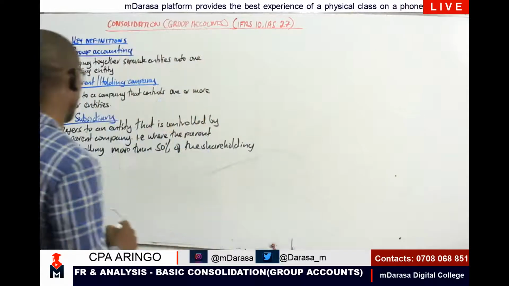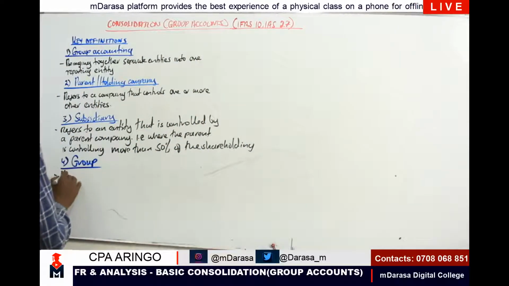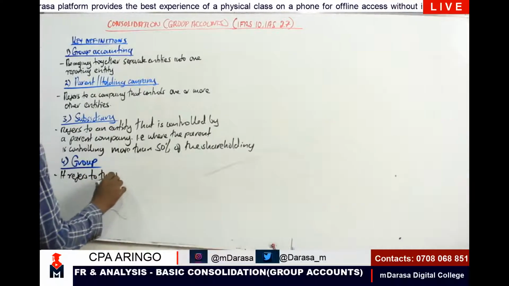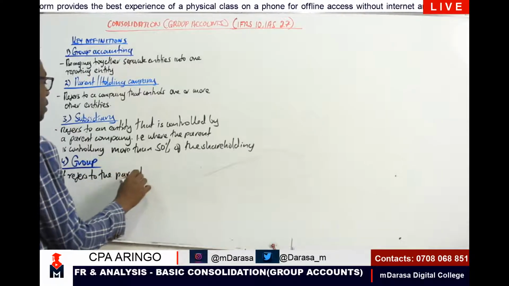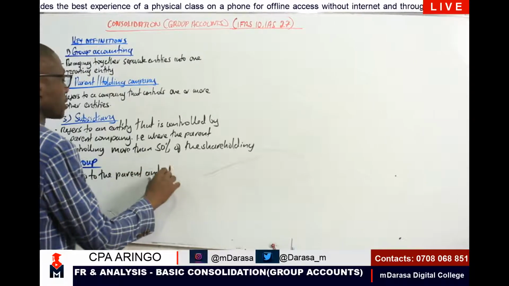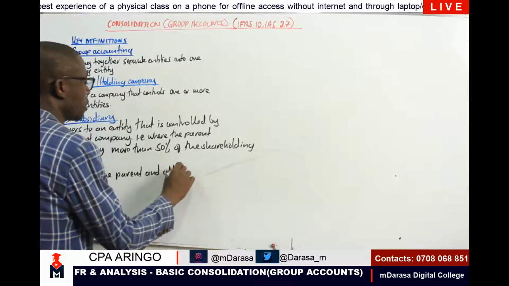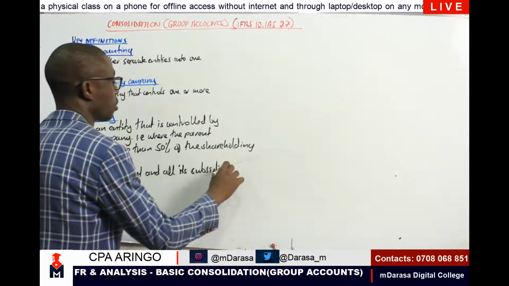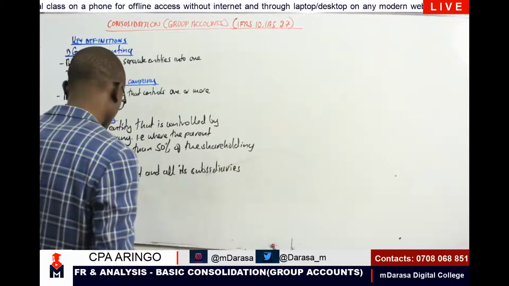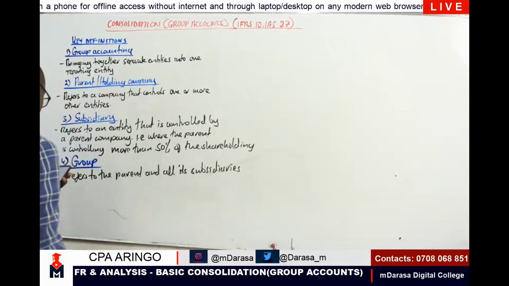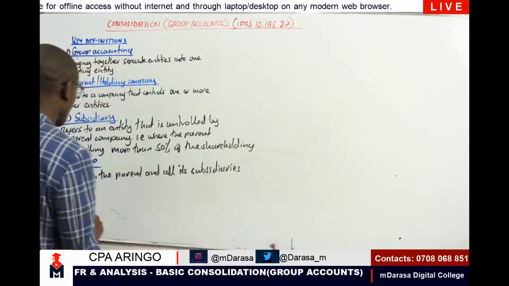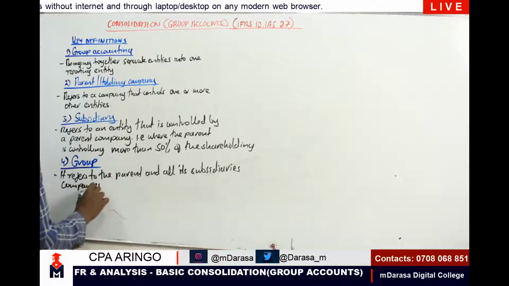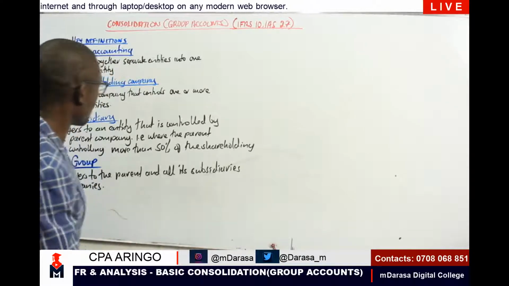So basically that is what you're terming as group.